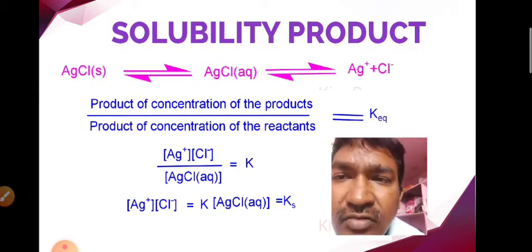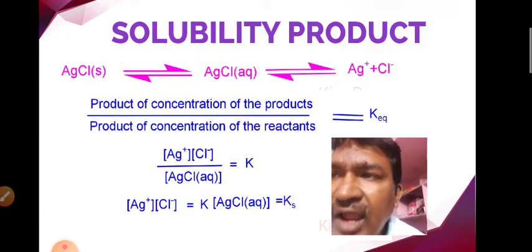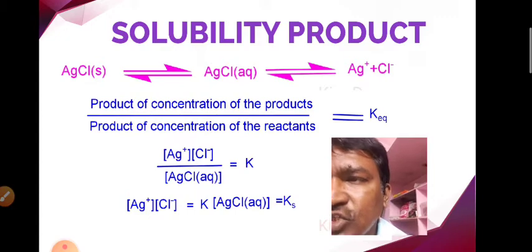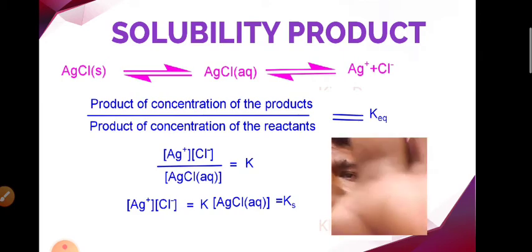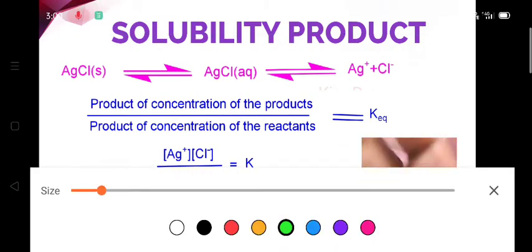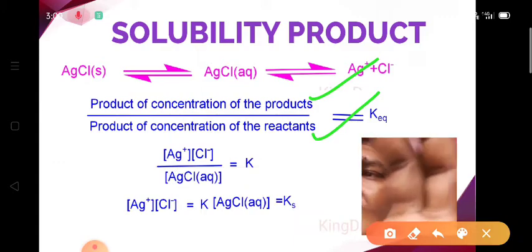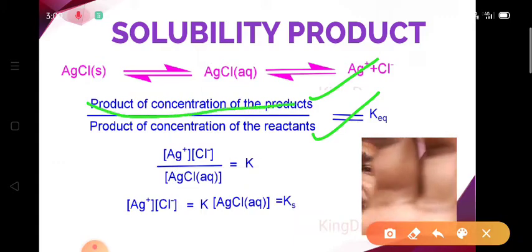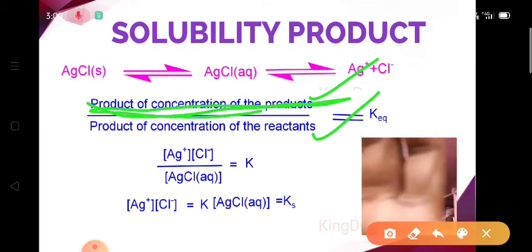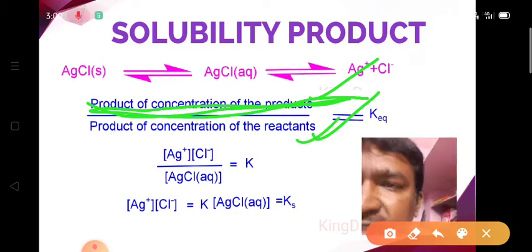Where equilibrium lies, we get the constant known as the equilibrium constant. The equilibrium constant is defined as the ratio of the product of concentrations of the products to the product of concentrations of the reactants.